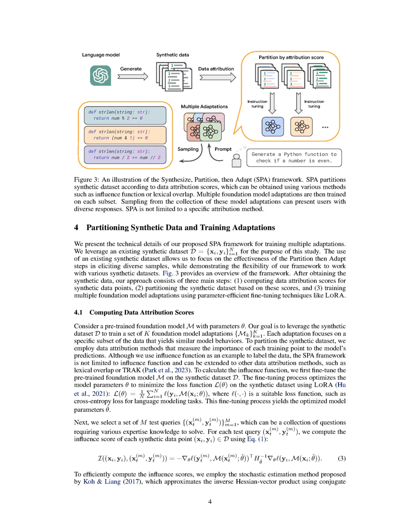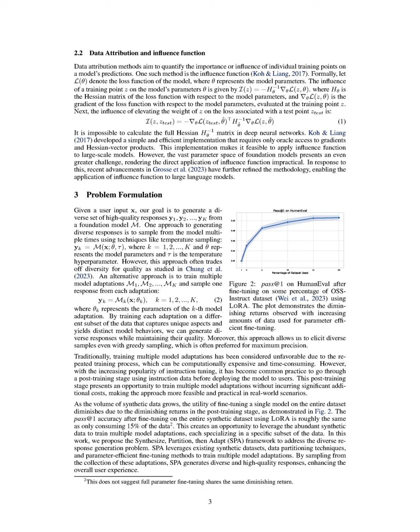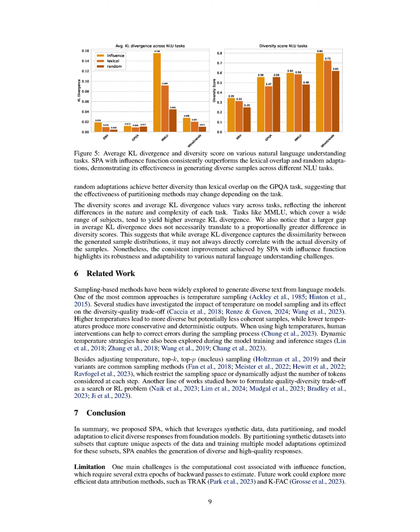For example, after fine-tuning the pre-trained foundation model, M, on a synthetic dataset, D, the influence scores for each synthetic data point are computed with respect to a set of test queries. This results in an influence matrix, I, that quantifies how each training point impacts the model's predictions for various test points. The training points are then partitioned based on their influence scores, ensuring that data points within each subset have similar impacts on the model's predictions, which ultimately allows the model adaptations to specialize in different aspects of the data, enhancing the diversity and quality of the generated responses.